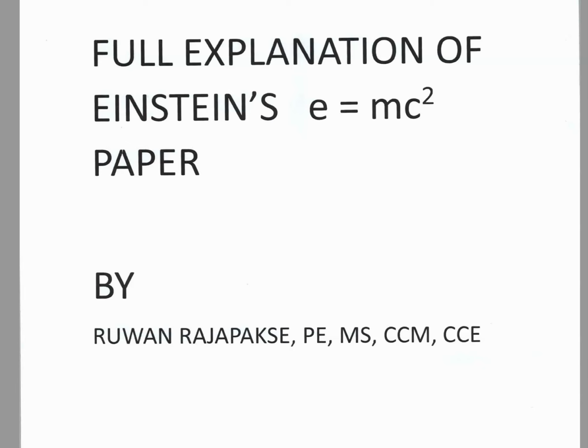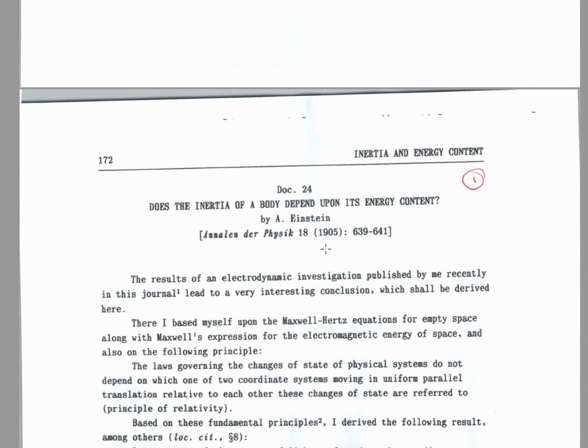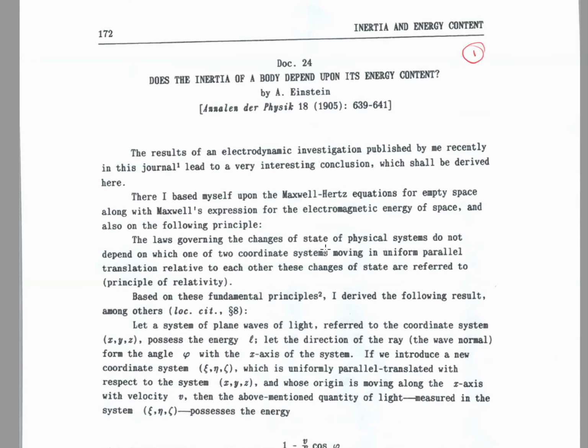Hello, I'm Ruan Rajapaksha. Today I'm planning to discuss Einstein's E equals mc squared paper written in 1905 fully from start to end. I will go through word by word and explain in simple English so that anyone can understand.